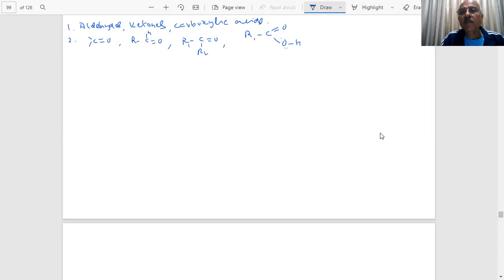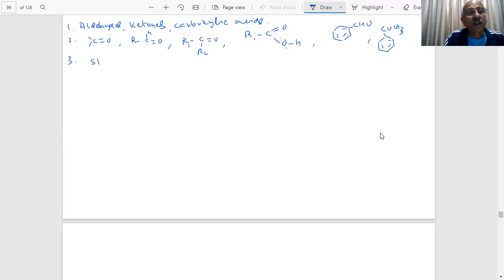A very important aromatic compound, repeatedly asked in the paper: what is the name of this compound? Benzaldehyde. And the aromatic ketone is also there: acetophenone. These are some of the important compounds, and their properties, preparation, and certain reactions have been repeatedly asked.